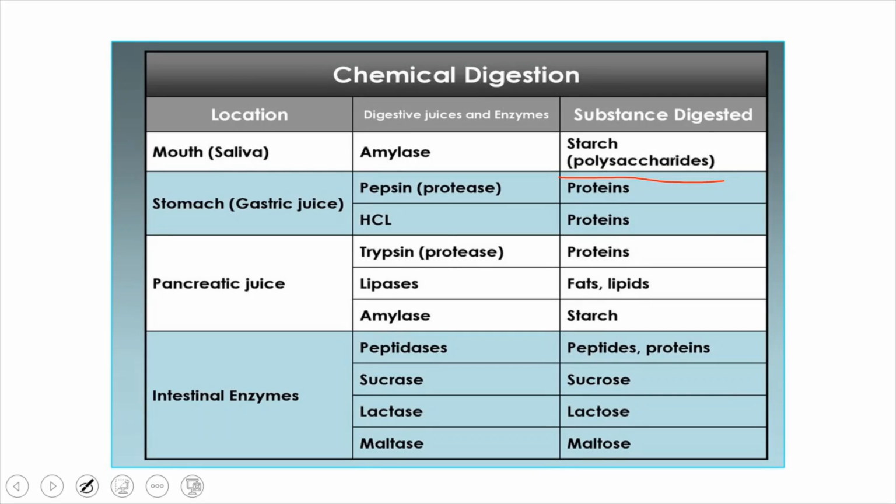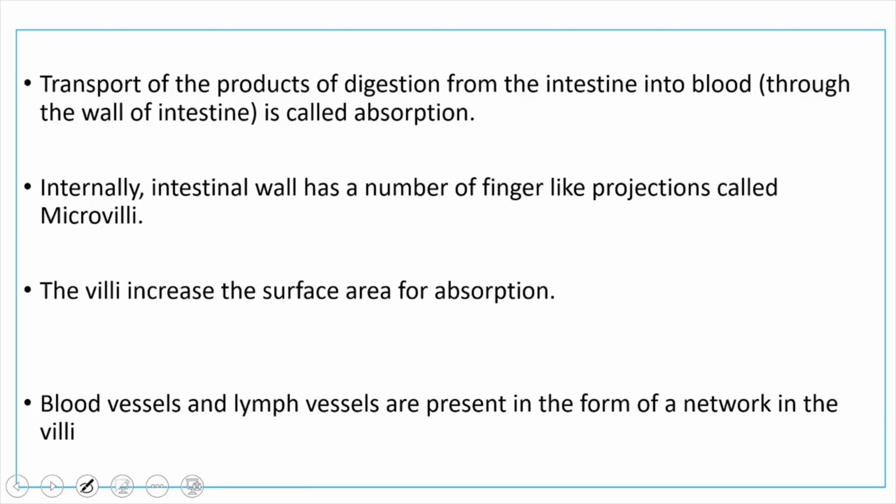Sucrase acts on sucrose, lactase acts on lactose. Lactose is milk sugar. Maltase acts on maltose. So several digestive enzymes are present which can convert the complex molecules into simple substances. So now the process of digestion completes inside the small intestine, right?